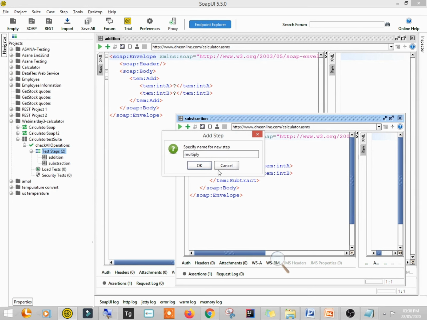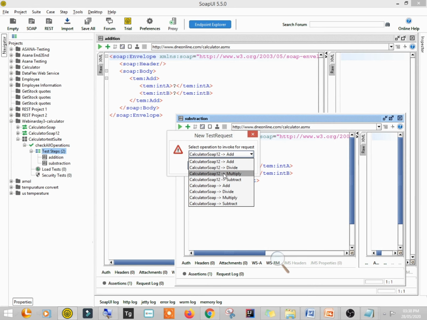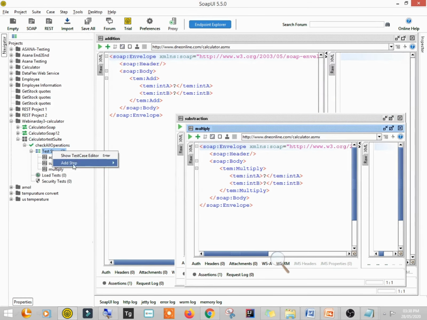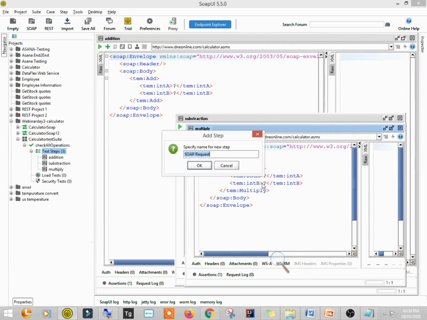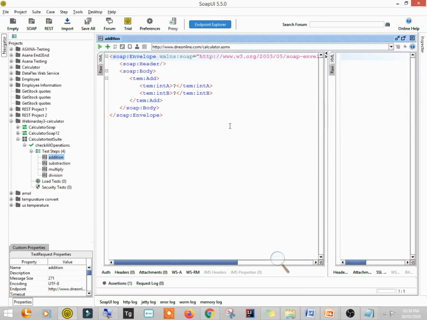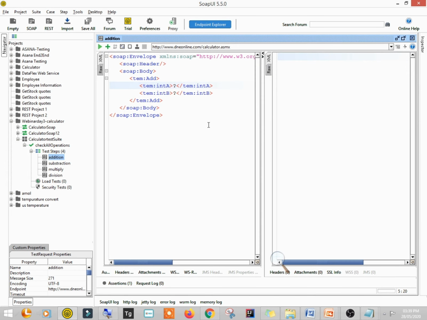Okay, and I'm creating the multiply request. Again, I'm creating a division request. So divide. Okay, so now if you double click here, you'll see the same web service, and here you can put your value as an input, right?